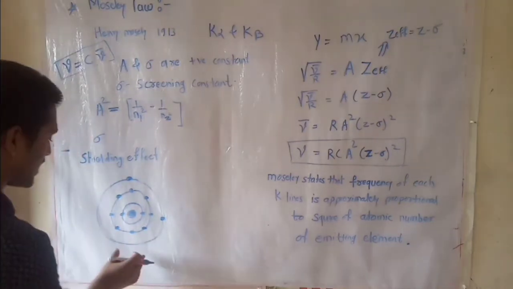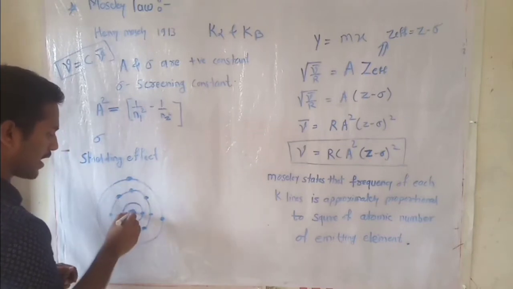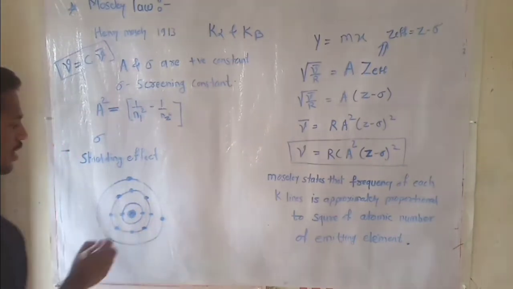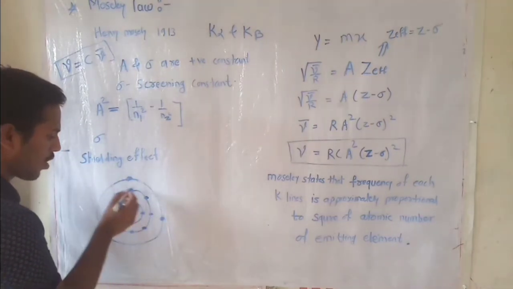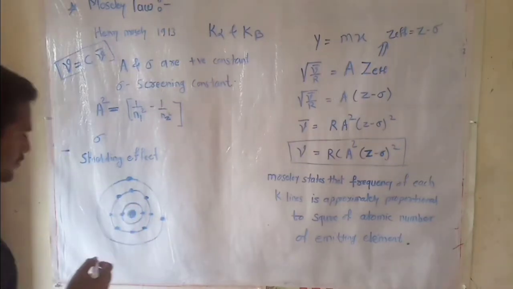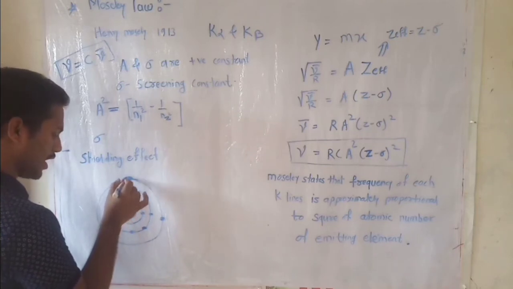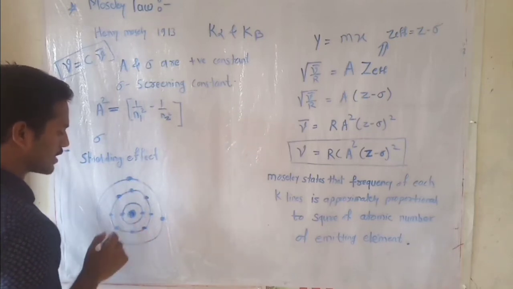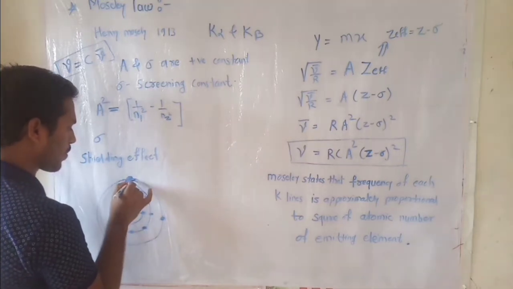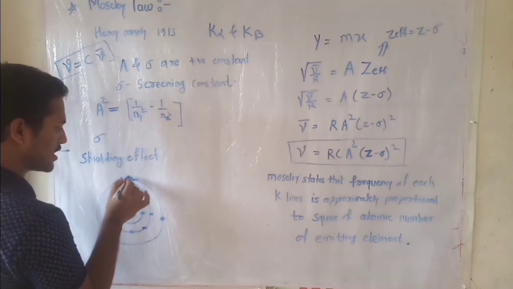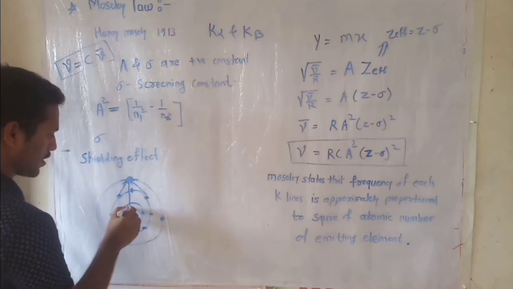For this many-electron atom, every electron is attracted by the positively charged nucleus, and each electron is also repelled by the other electrons. Hence there is a force of attraction between an electron and the positively charged nucleus, and there is also a repulsion on this electron due to the other electrons, and this is an attraction.